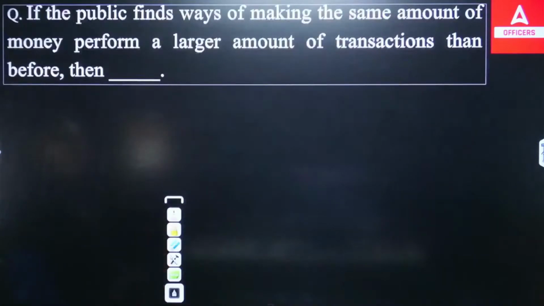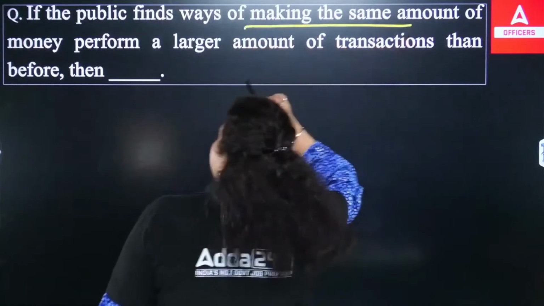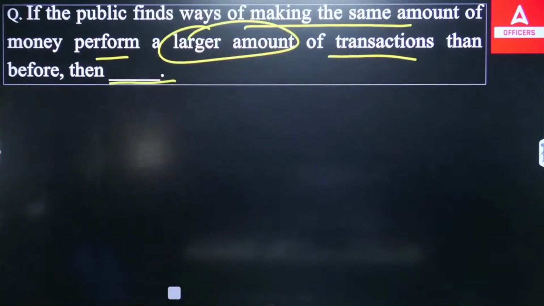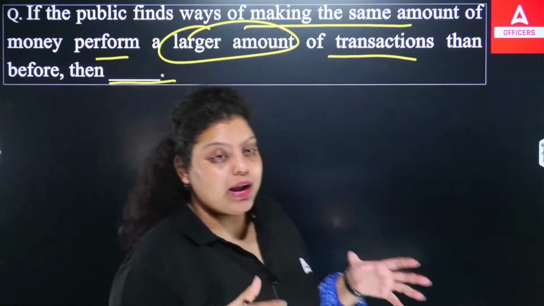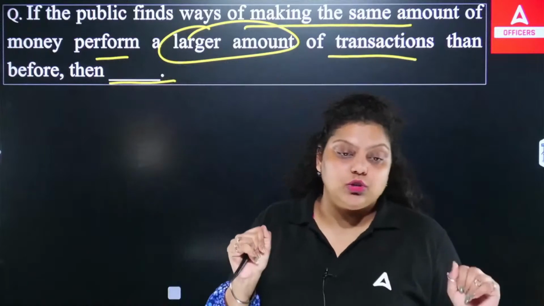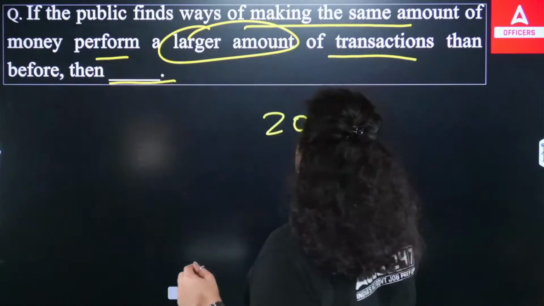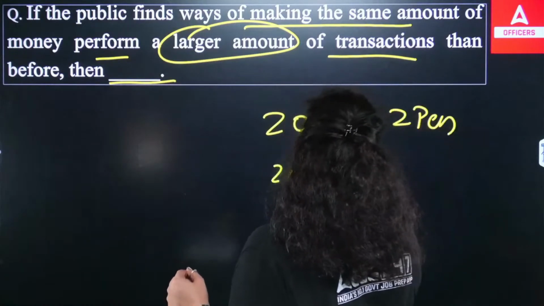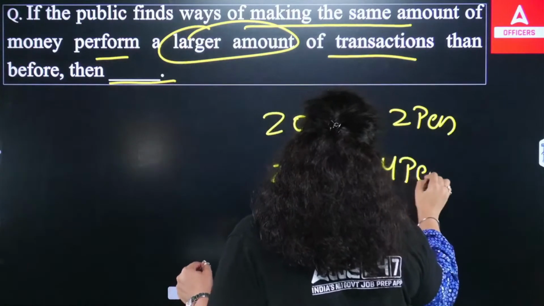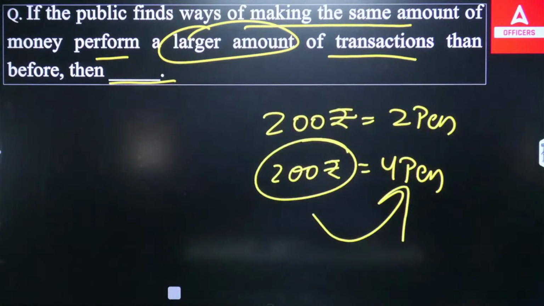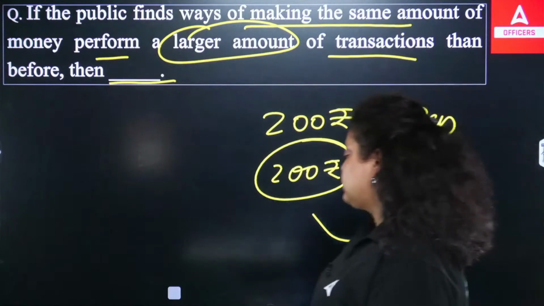Next. If the public finds ways of making the same amount of money perform a larger amount of transactions than before, then dash. So what are we talking about? Let's say I used to give 200 rupees and purchase 2 pens. Now I am giving 200 rupees, but I am purchasing 4 pens. It means the same amount of money which I have is performing a larger amount of transactions. This is what the question is asking about.